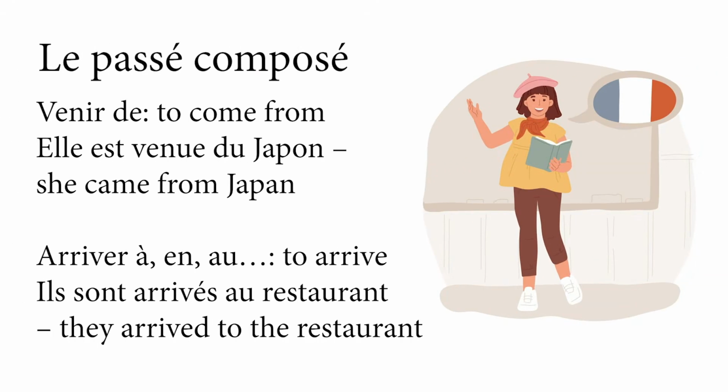So, le passé composé is venir de, to come from. Elle est venue du Japon. She came from Japan. Arriver à, on or au, according to the place that we are indicating.